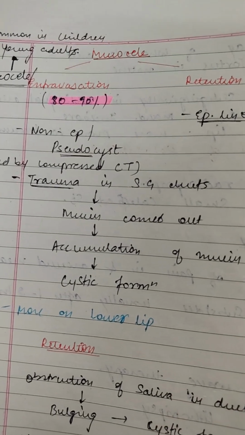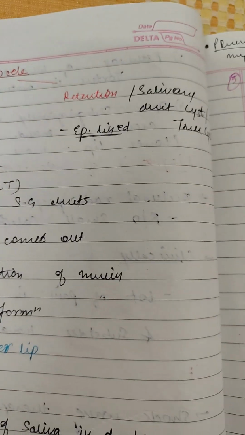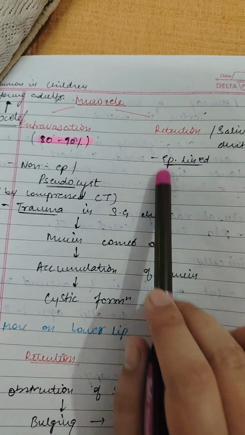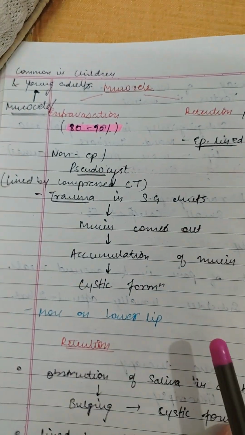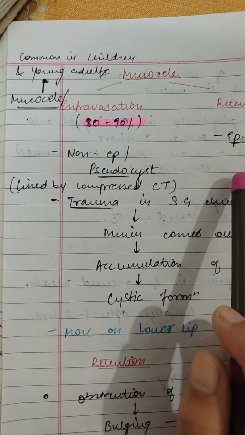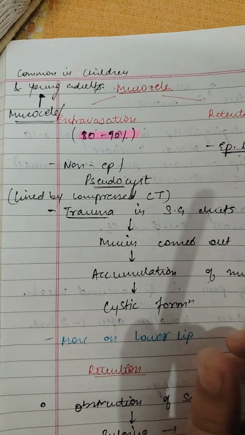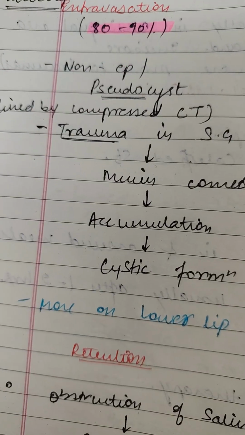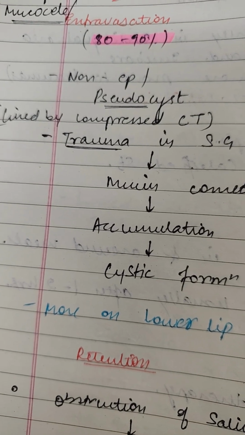Now mucocele, it is of 2 types: extravasation and retention. Retention is the duct cyst or true cyst, which has epithelium lining. Extravasation has no epithelium lining, so it is a pseudocyst. It occurs more commonly in children and young adults. This pseudocyst is lined by compressed connective tissue.